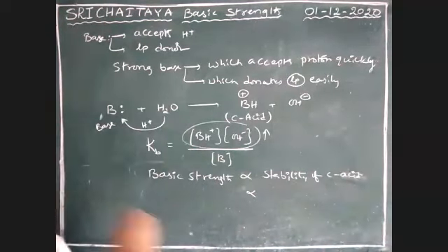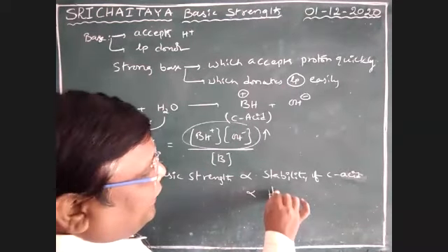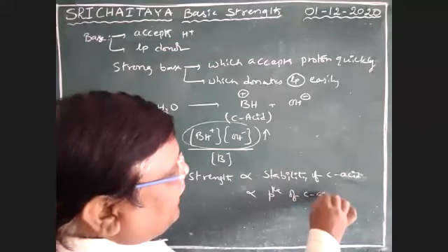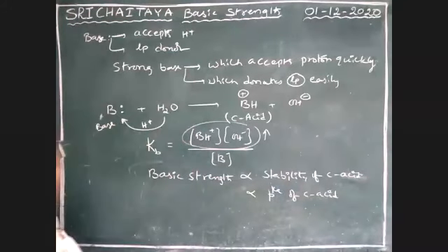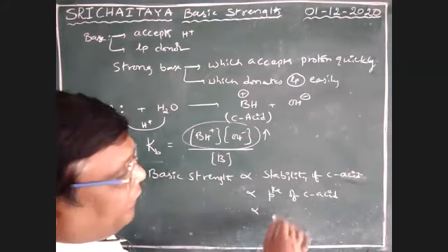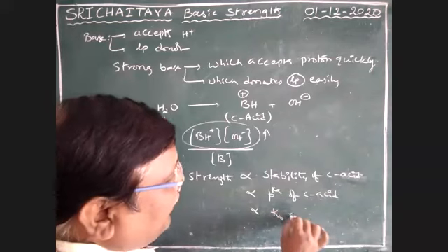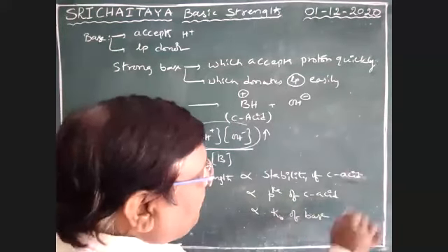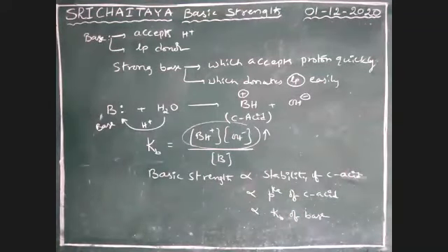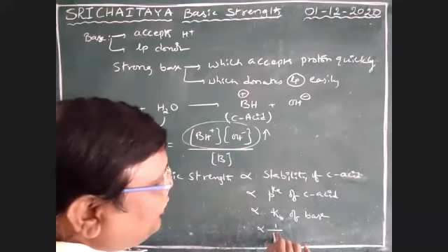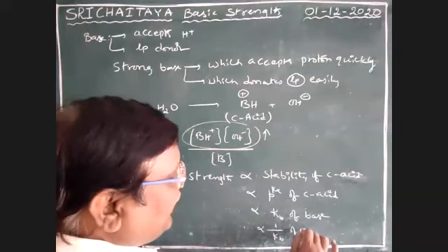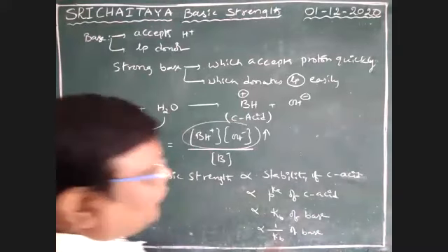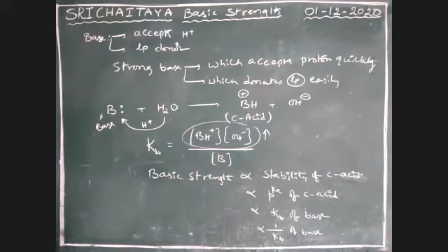An acid has a Ka value, boys, so basic strength is directly proportional to the pKa of the conjugate acid. Next, it is directly proportional to Kb of the base. A base has Kb, and it is inversely proportional to pKb of the base.